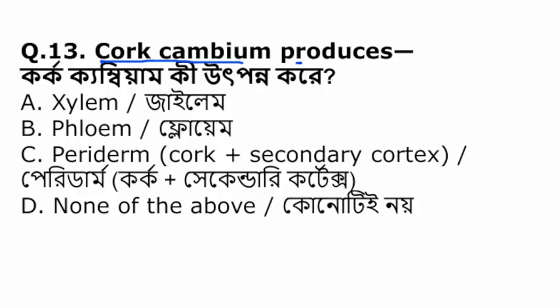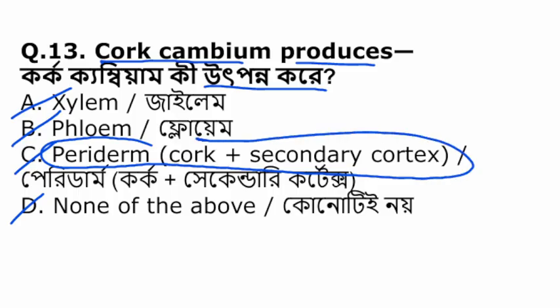Cork cambium provides. Cork cambium কি উৎপন্ন করে? Xylem, phloem, periderm, or none of the above. The cork cambium basically forms or produces periderm, that is cork and secondary cortex.